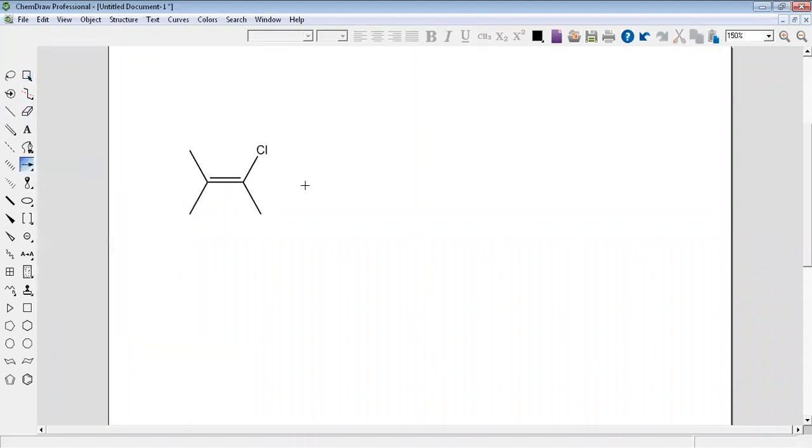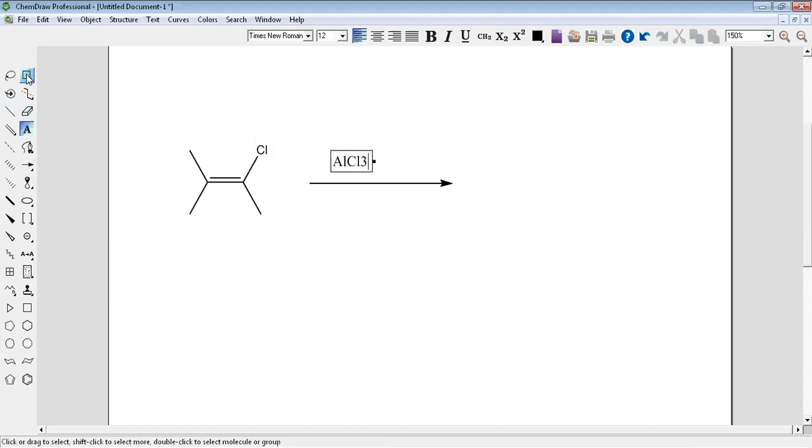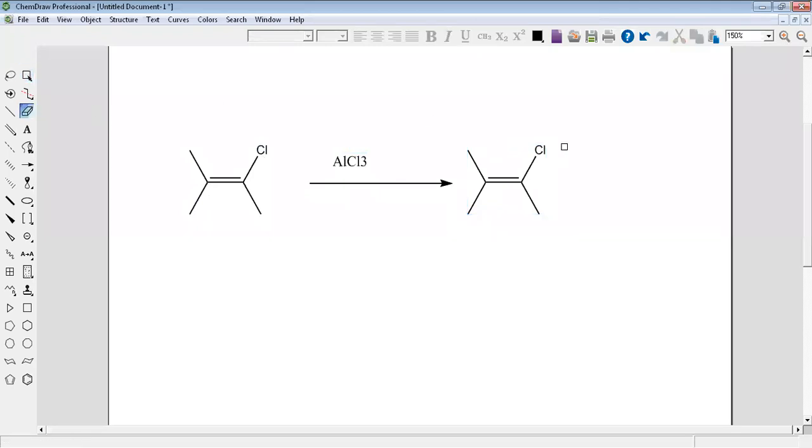It will be with AlCl3, with AlCl3. Okay, what does it give you? It will give you exactly this: a positive charge on the double bond.